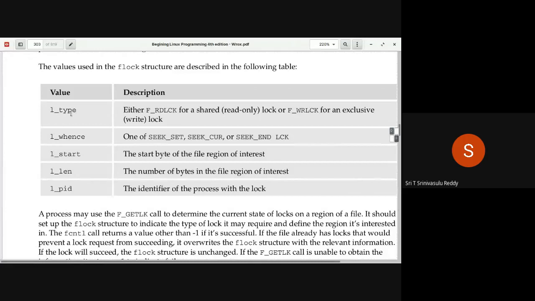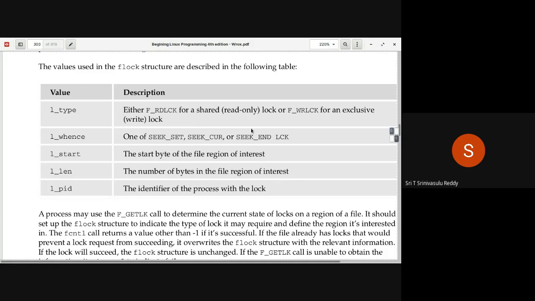So l_type, naturally, if you want to apply a shared lock, it is going to be F_RDLCK. If you want to apply an exclusive lock, it is going to be F_WRLCK. Unlocking, no issue, right? You can always apply unlock. That means only your process is applying the unlock.